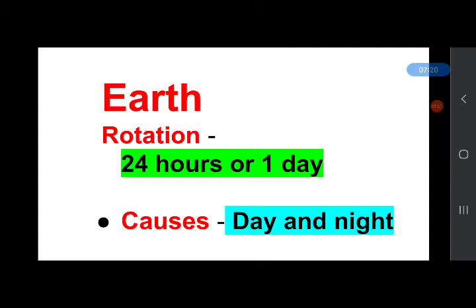Because of Earth's rotation, it is possible to have day and night. If Earth did not rotate, then there would be only night, or only daytime. Day and night would not change for a place without Earth's rotation.